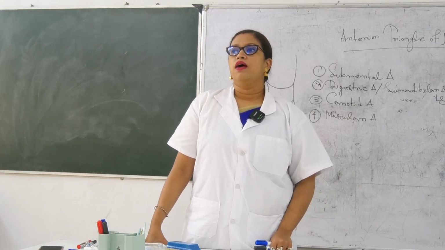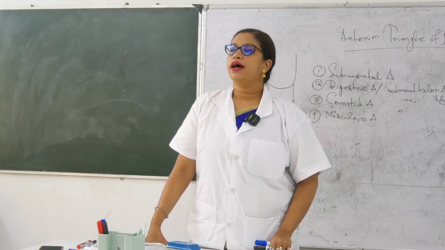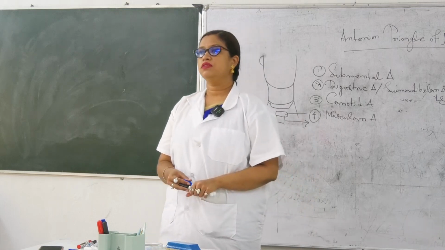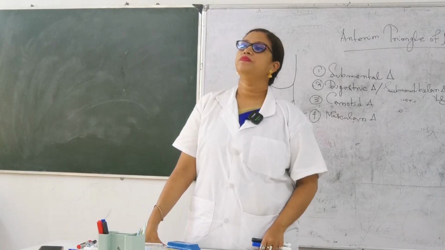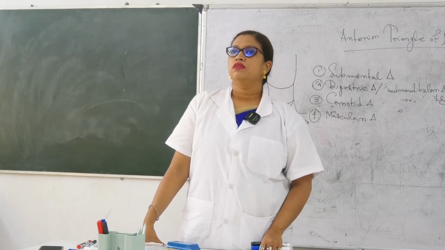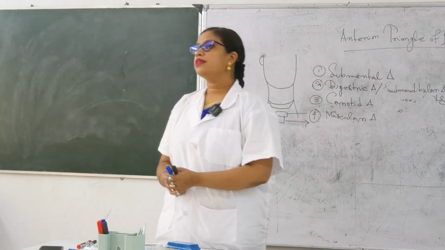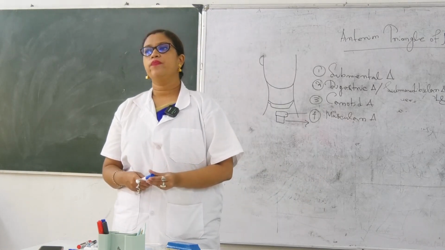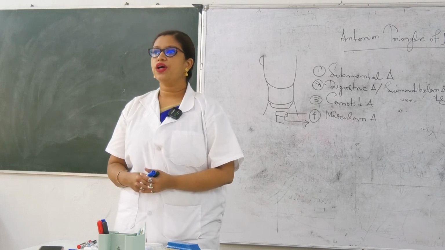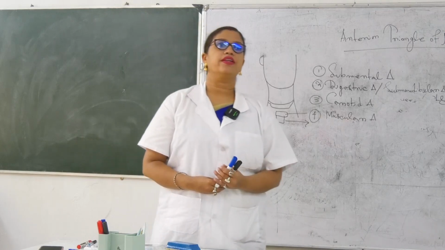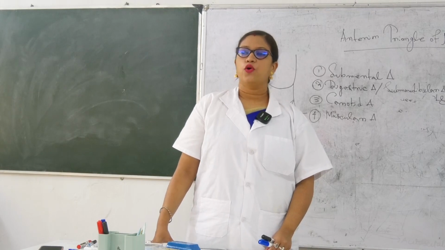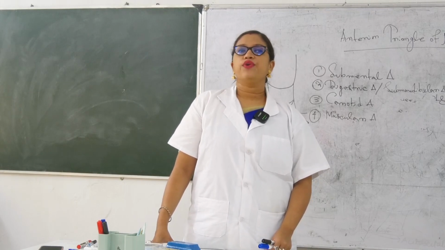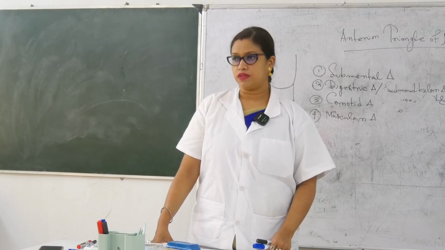What else will be there? Besides the external and internal carotid artery, which vein would be there? Internal jugular vein. And which nerve? Vagus nerve.